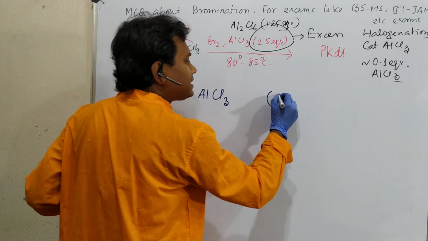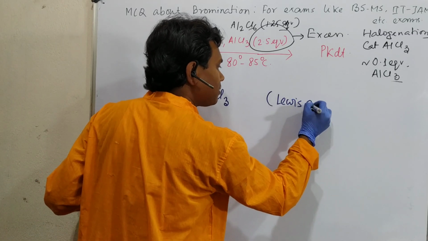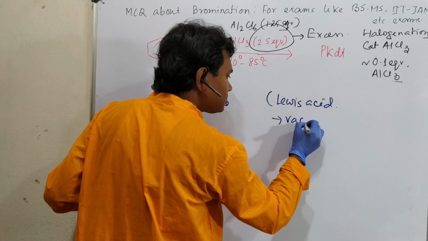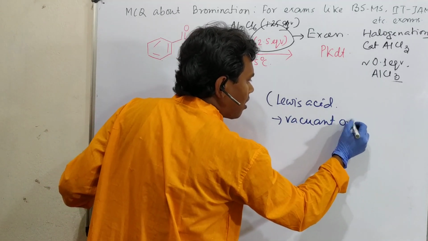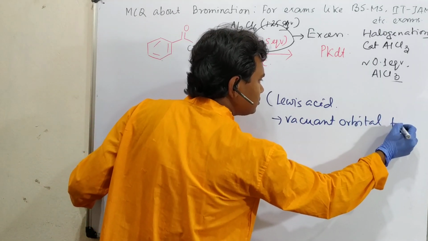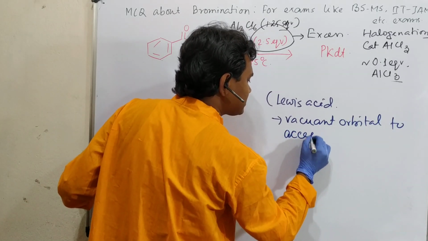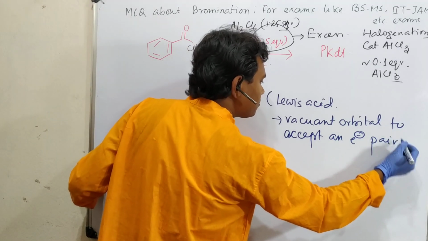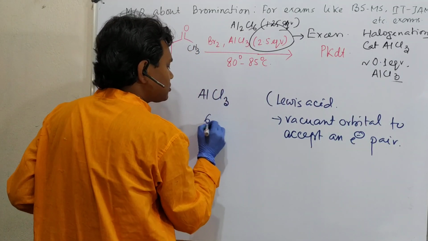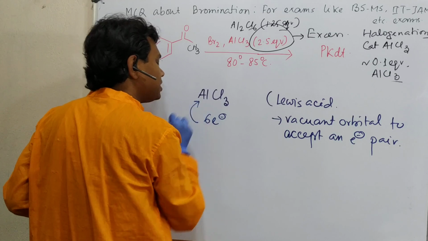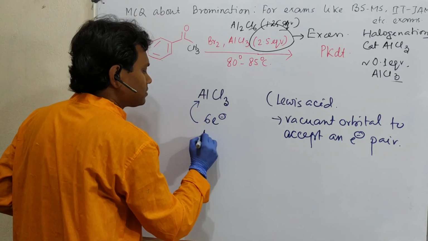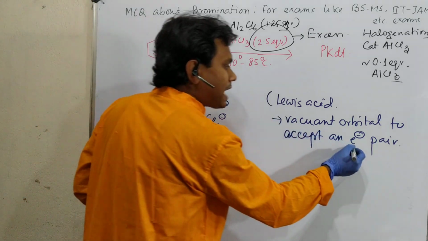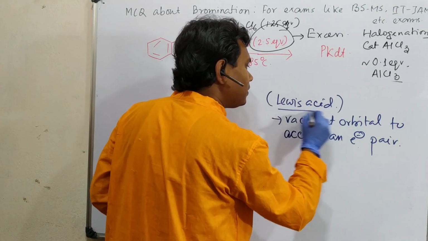Generally, it is written that it is a Lewis acid, meaning that it has a vacant orbital to accept an electron pair, or better to say it's a 6 electron species, this central aluminium atom, aluminium 3+. So it accepts some vacant electron, that's why it is called a Lewis acid.